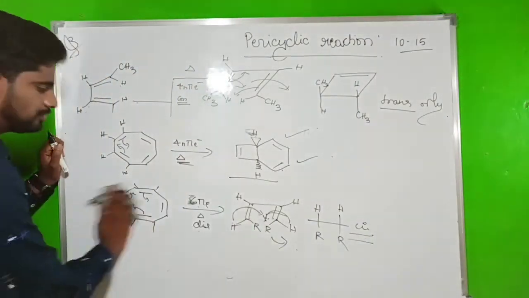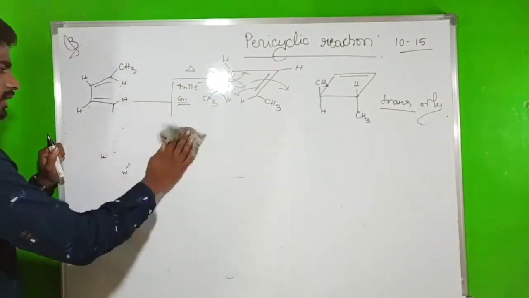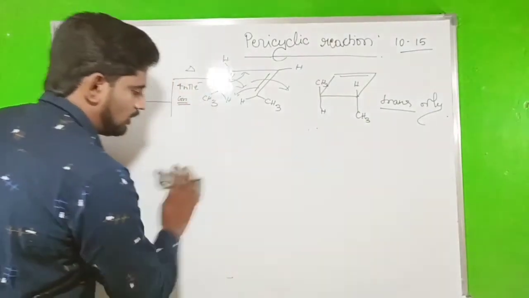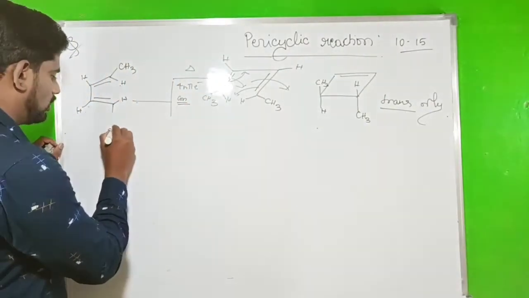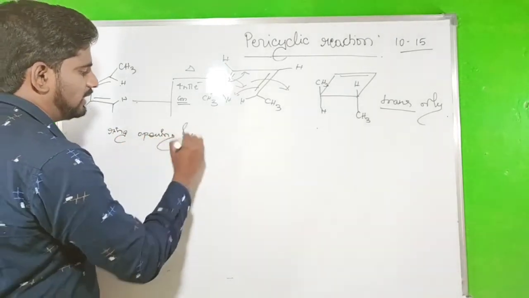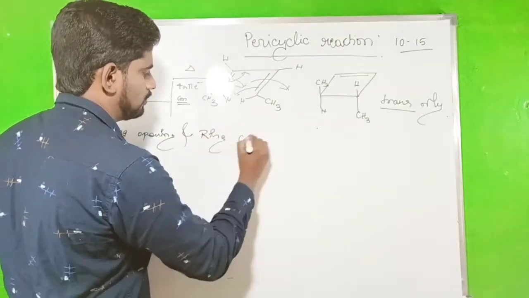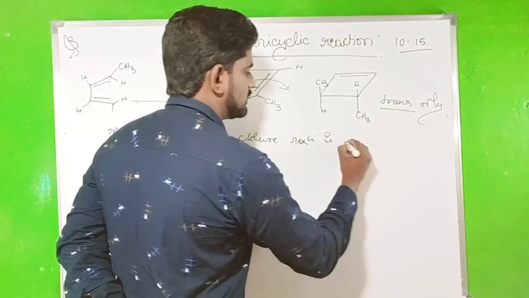So now go to the ring opening reaction. So many examples are here. Ring closure reaction. Okay, so now go to the ring opening reaction. While we say ring opening and ring closure reaction is a reversible reaction.